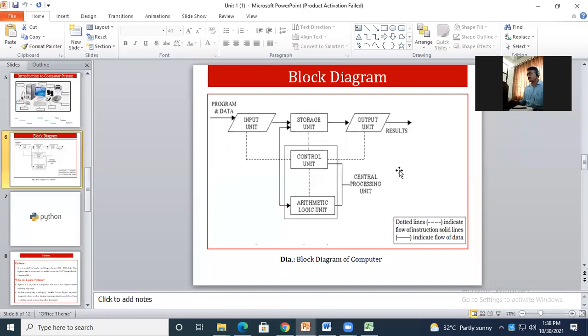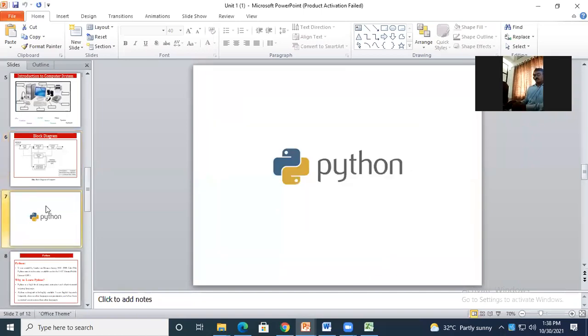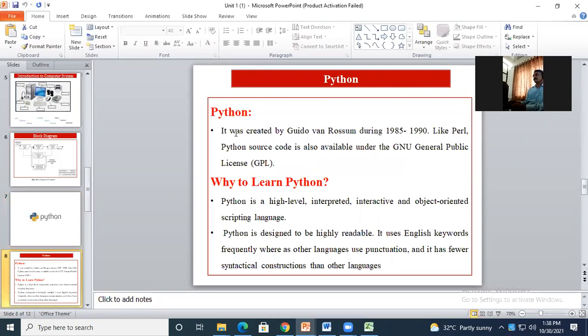Hello. No, sir. Okay, now we will move to the next topic, Python, the Python programming language. Now just go through this. The first chapter is very theoretical. Python was created by Guido van Rossum, between 1985 and 1990.